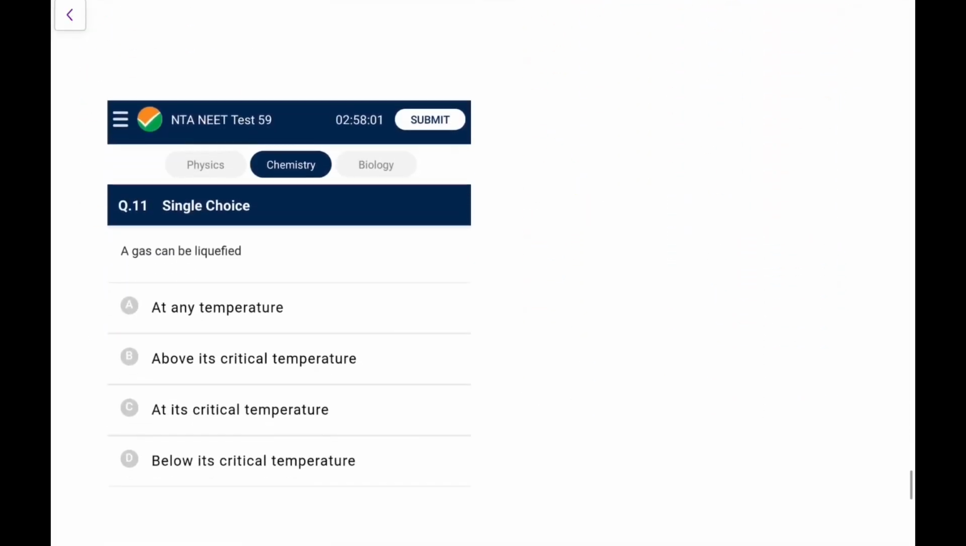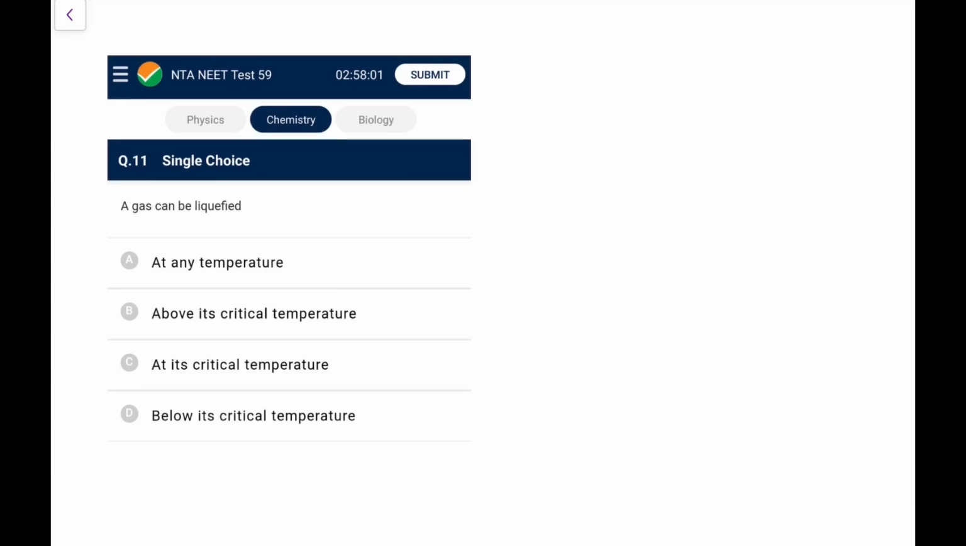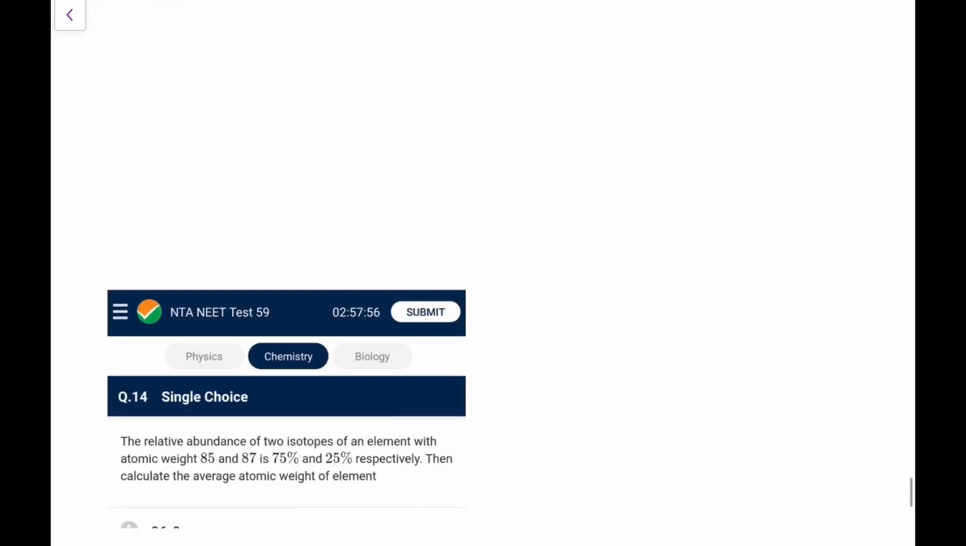Now the next is 11. A gas can be liquefied. We know there's a thing called critical temperature above which the gas cannot be liquefied, so it can be liquefied only below its critical temperature. So this is the 11th one for you.